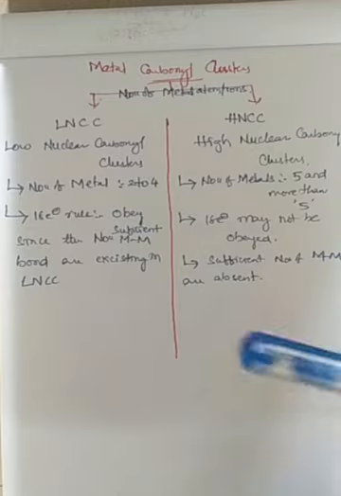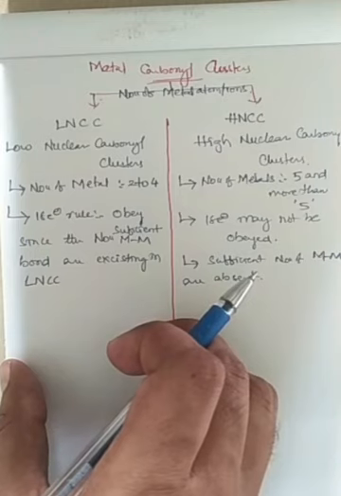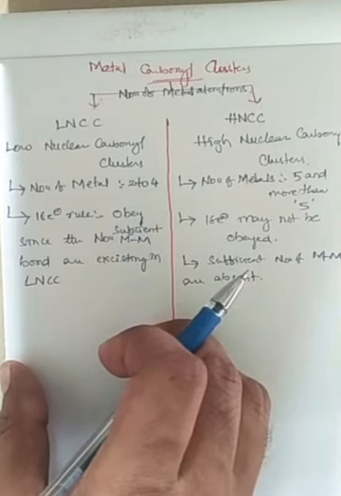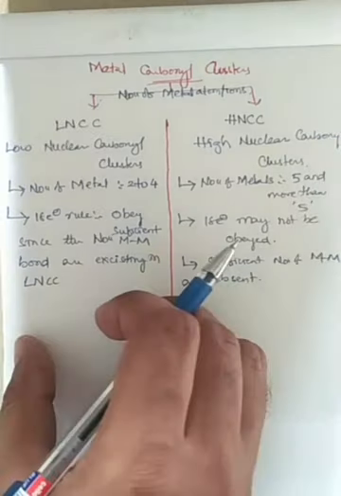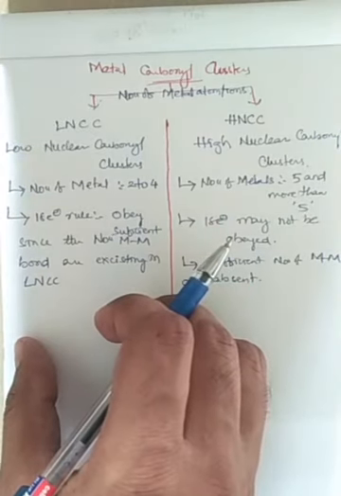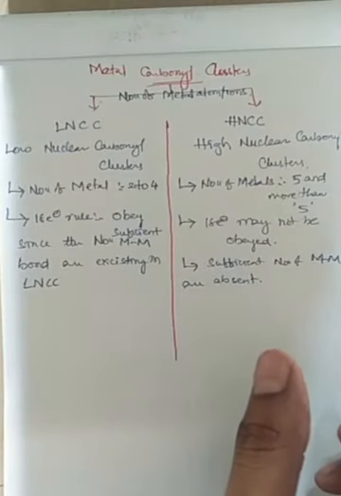So from this, we will have one part of metal carbonyl clusters initially, and thereafter we will go for the next class. Initially we will go within low nuclear metal carbonyl clusters, thereafter we will go into high nuclear metal carbonyl clusters.